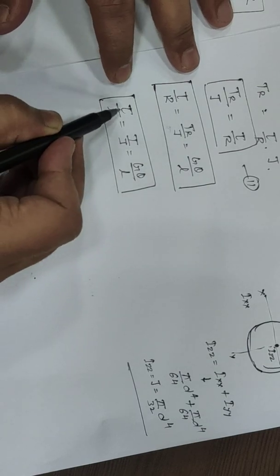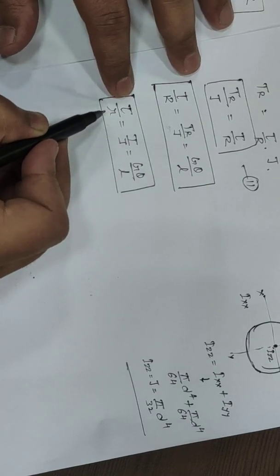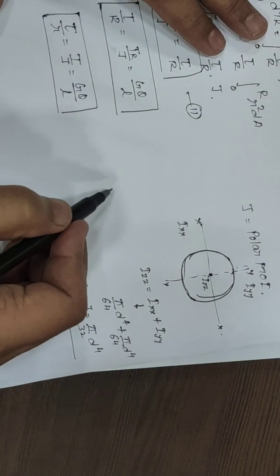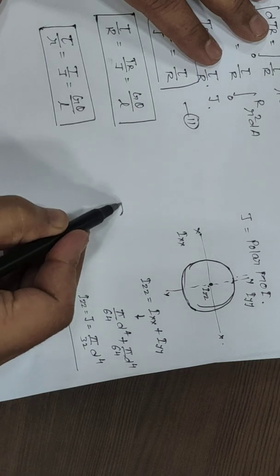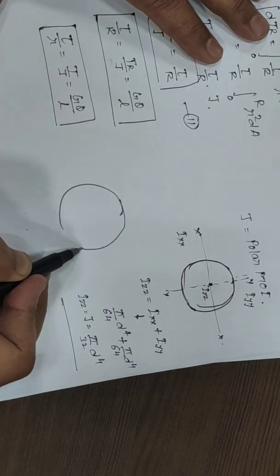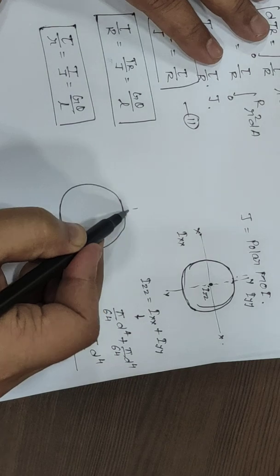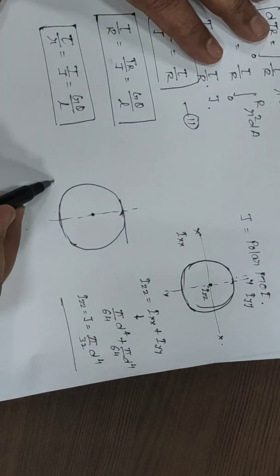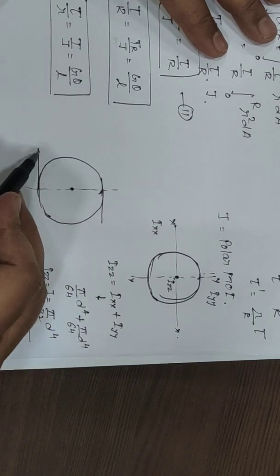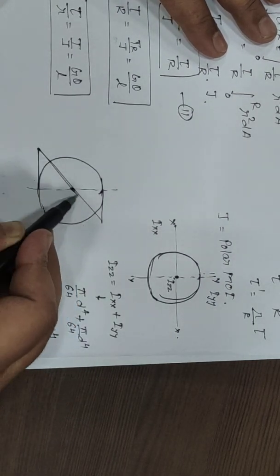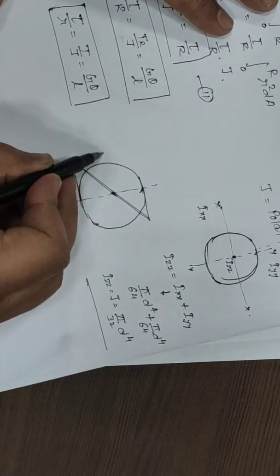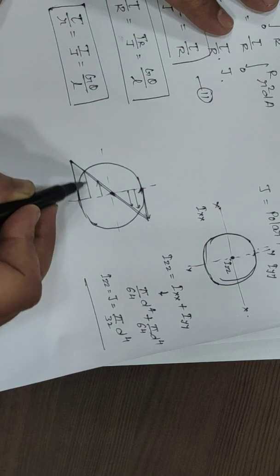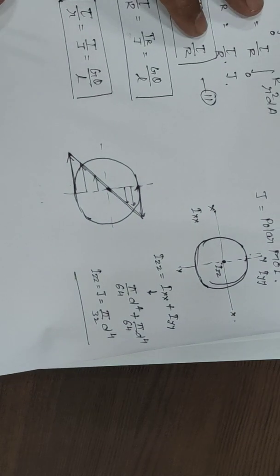Where tau is the shear stress at the location when r is equal to small r. This shear stress we can observe in the cross sectional area view. This shear stress has a linear variation from the center. So this is the shear stress variation.